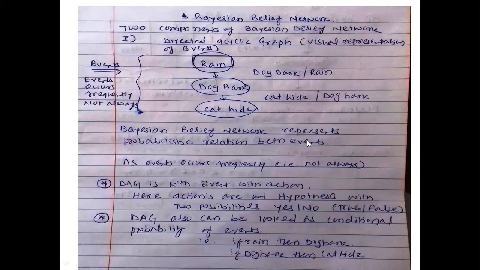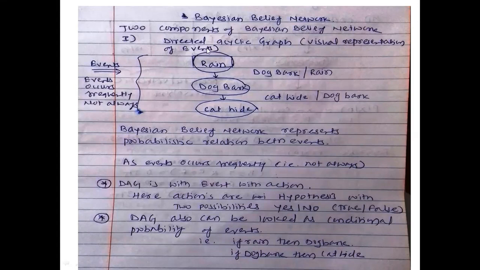So what is Bayesian belief network? Now, there are two basic concepts with respect to Bayesian belief network. First one is a directed acyclic graph, that is a visual representation of the events. Here, the event is drawn from the problem statement, whatever is given. So we'll go through this example.